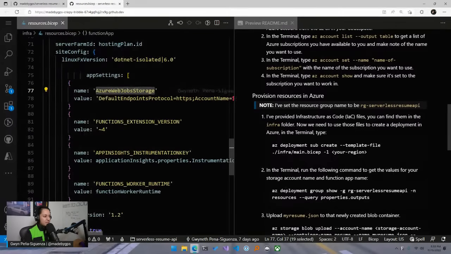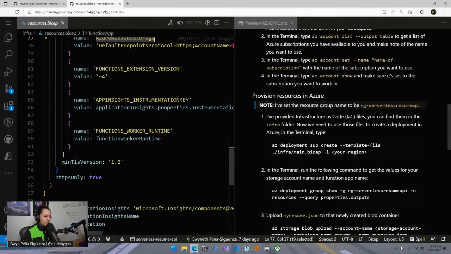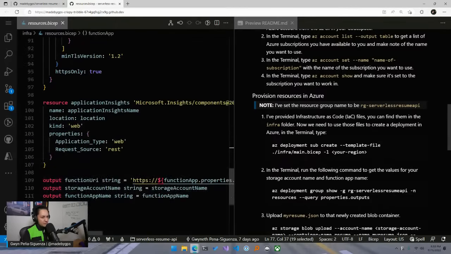So you see how it becomes more straightforward and simple to create resources and then acknowledge that those resources need to be used by other resources, instead of us manually having to go and add it in later. Then we're saying which function extensions version we're using, and then a bunch of other settings that are specific to this one here. I'm trying not to go too in-depth with Bicep because this isn't a Bicep tutorial, but just want to give you an idea of what's going on here.